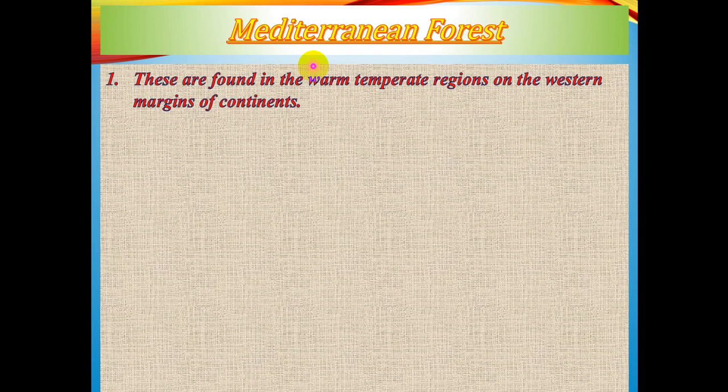Just next it is Mediterranean forest. Now hopefully you are aware of this name. There is one sea in the European part between Africa and Europe, that is Mediterranean Sea. So the forest type that is having that type of climatic condition is termed as Mediterranean forest. Now where are these forests found? These are found in the warm temperate region on the western margins of the continents.